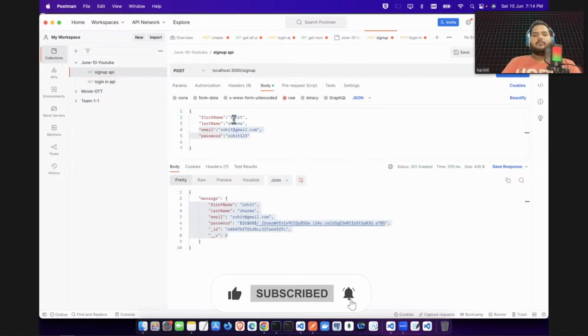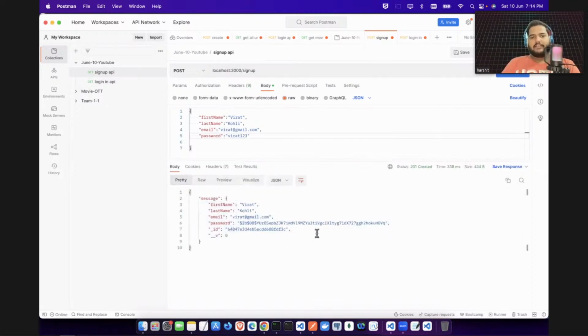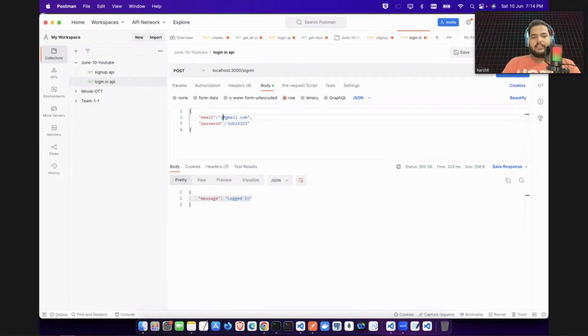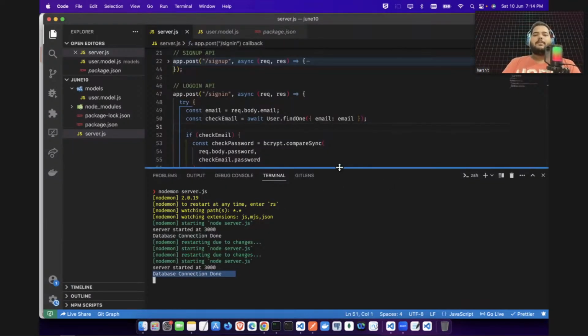Now let's create one more user, and this time let's create Virat Kohli. Here I will say Virat, and the password as Virat123. Now let's create with Virat. Virat is created, and the password is also hashed. Now let's try to log in with Virat. Let's say Virat, and let's give the wrong password. I'm using the Rohit password, so that should be wrong. It will say password is not correct. If I say Virat123 and log in, it will be logged in. So now our sign up API is working and our login API is also working.